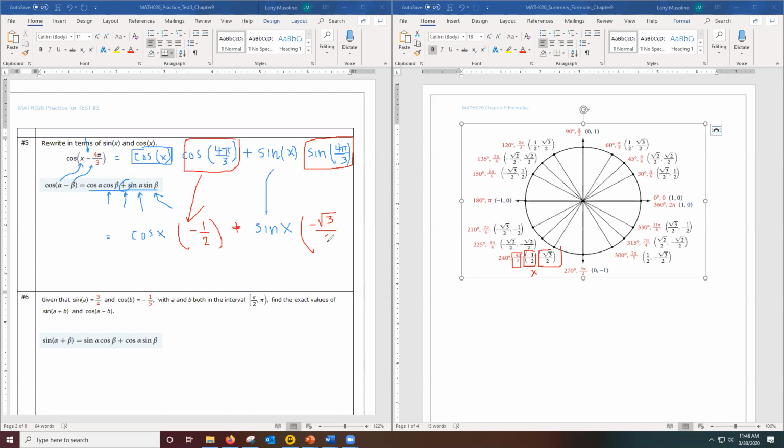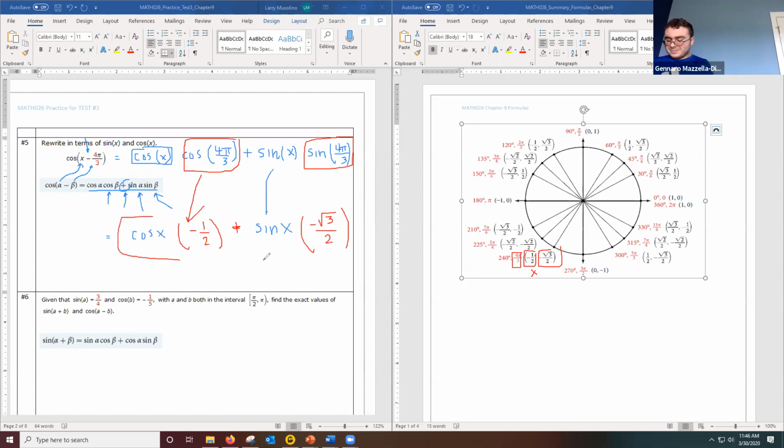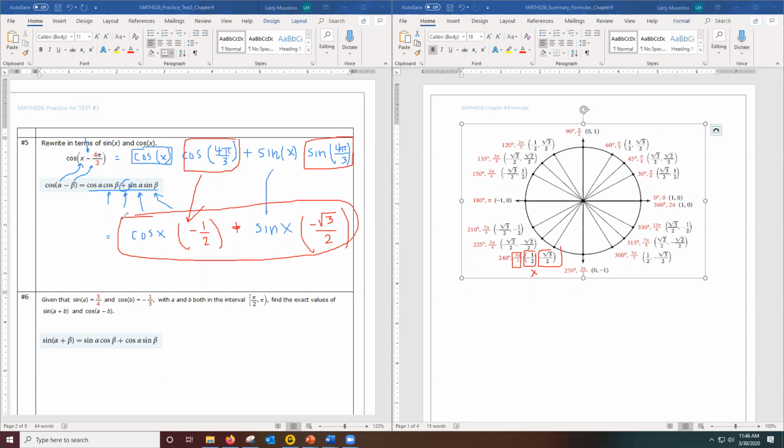I could just leave the answer like this, and WebAssign should be happy. This is the answer. I can't do anything else because I can't really simplify cosine x and sine x. I just have to leave those as is.